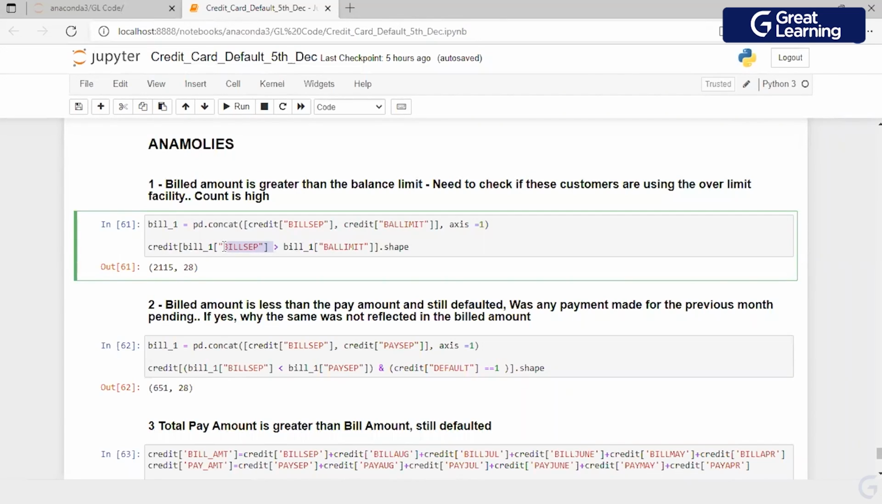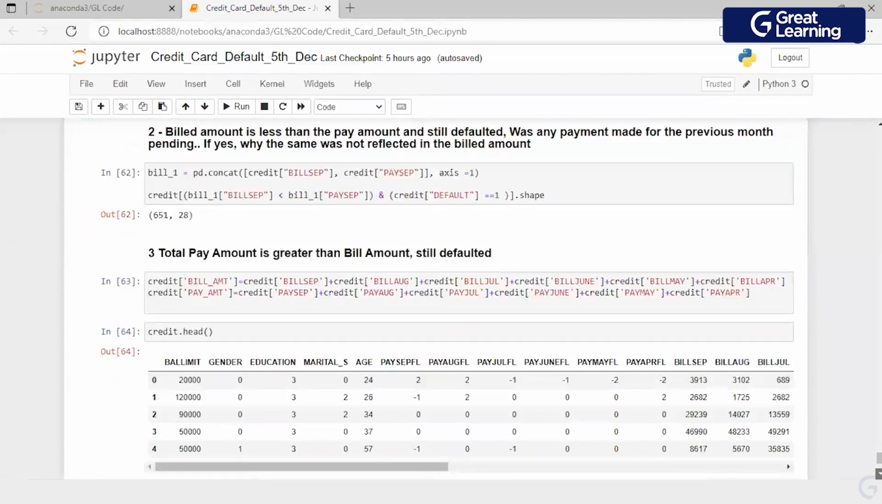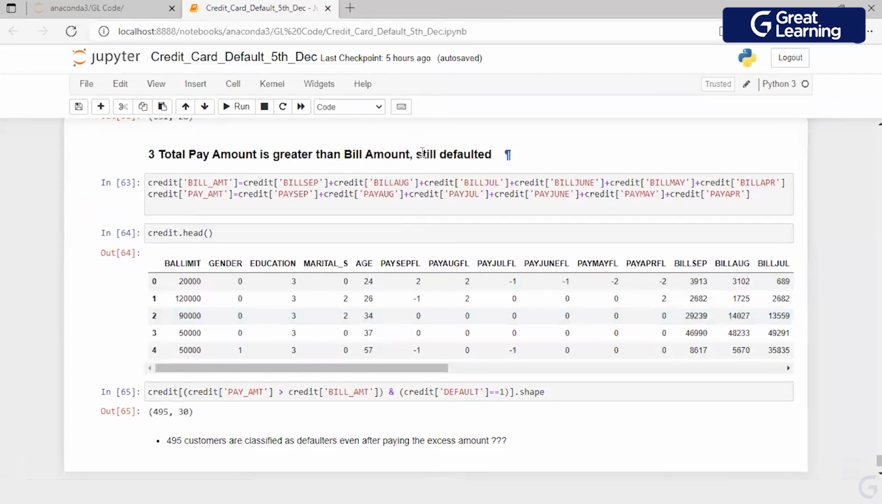I have 651 records in the data set wherein the bill for September is less than the pay for September, and I have still defaulted. One reason could be that bill September should be related to pay October. But my assumption is that bill September has accumulated everything which has happened in the past. The third anomaly I was able to discover is total pay amount greater than the bill amount, still defaulted.